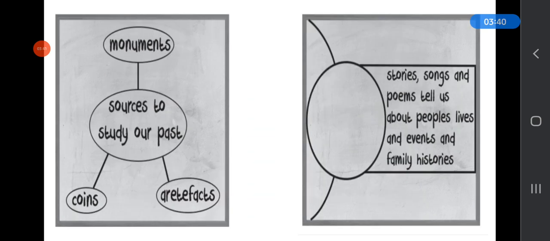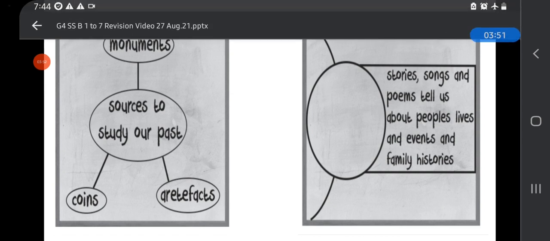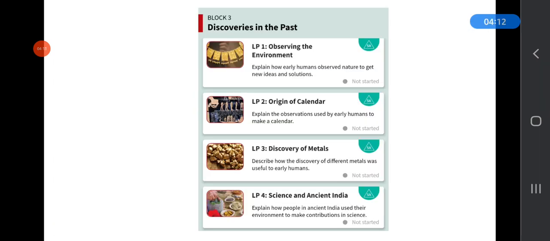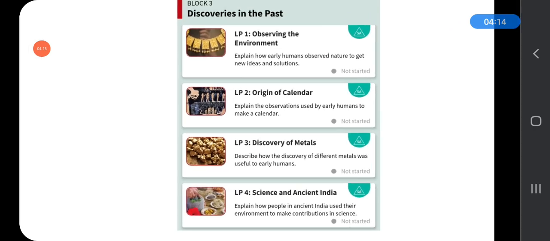And stories, songs and poems tell us about people's lives and events and family histories. And they are passed down orally from generation to generation, and these are called oral sources. And the Did You Know of this block is that the Great Bath at Mohenjo-daro is considered the earliest public bathing place of the ancient world. Next, block 3, Discoveries in the Past, and these are all the topics.